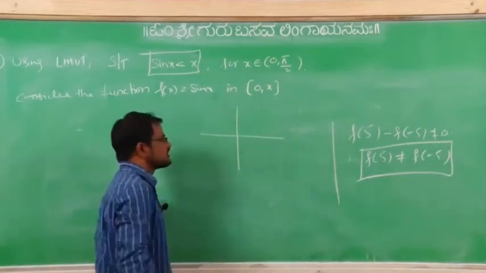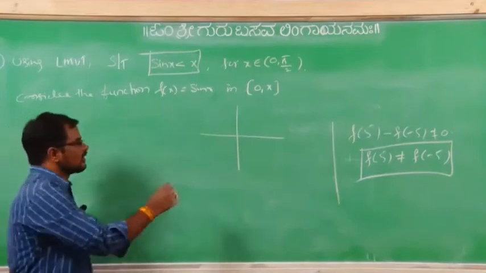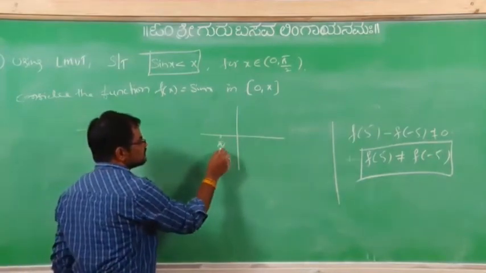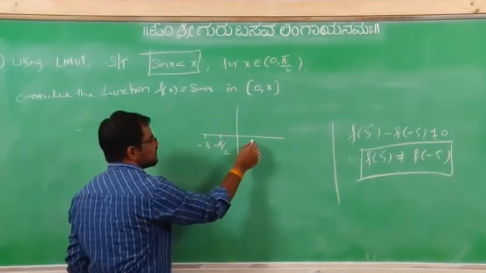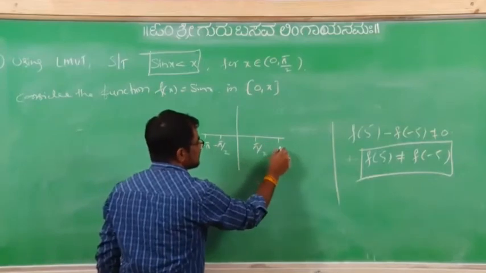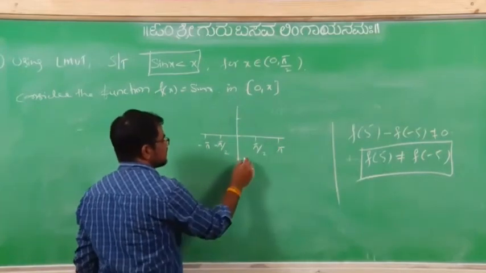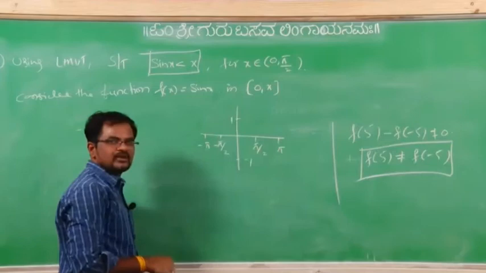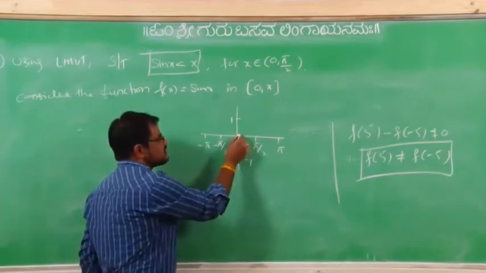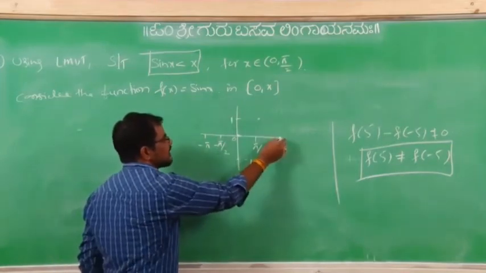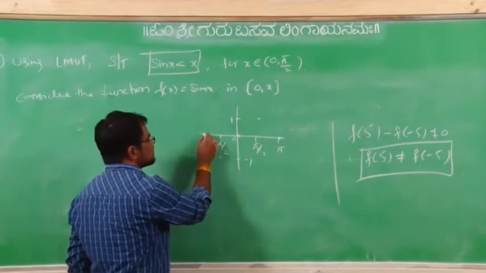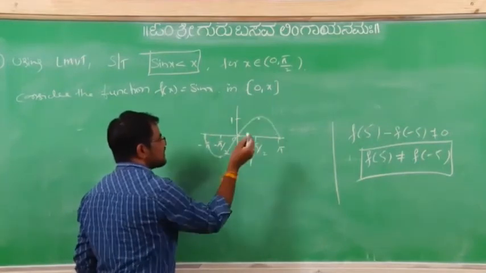What is the graph of sin x? Here pi/2, here minus pi/2, here pi, here 1, here minus 1, here 0. Sin 0 is 0, sin pi/2 is 1, at pi it is 0, then minus 1, then 0. If you draw the graph like this you will get it.